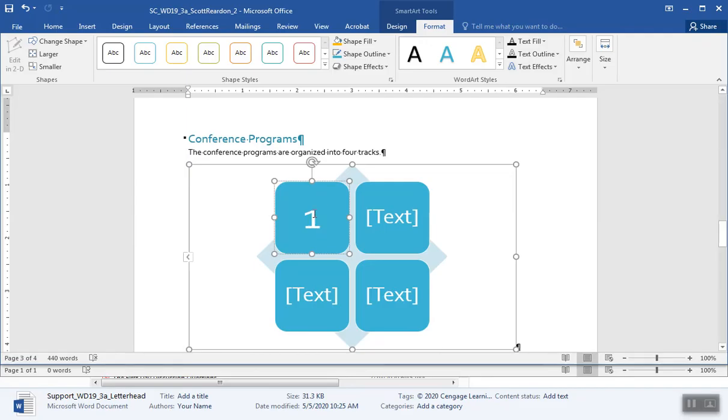And press enter. And then type testing as the track description. In the upper right shape, type 2, press enter, and put in material. In the lower left shape, type 3 and enter, and we're going to put in medical. And in the bottom right shape, 4 and enter, and energy.